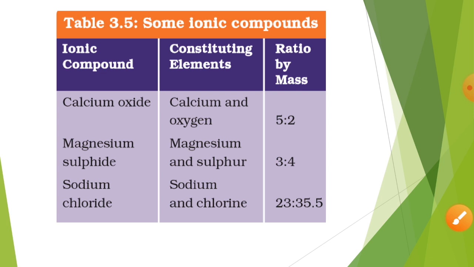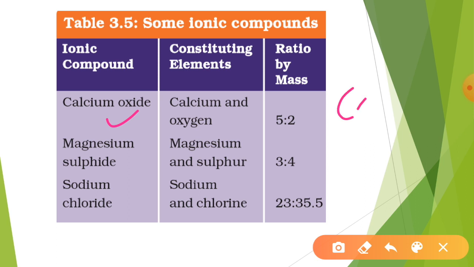Next thing, we are going to see some ionic compounds. So here on your screen, the first ionic compound is calcium oxide. It has the elements calcium and oxygen. Calcium will form Ca2+ and oxygen forms O2−. Next thing, magnesium sulfide. Magnesium sulfide has magnesium and sulfur as constituent elements. Magnesium forms Mg2+, it loses 2 electrons, and sulfur gains 2 electrons, so S2−.